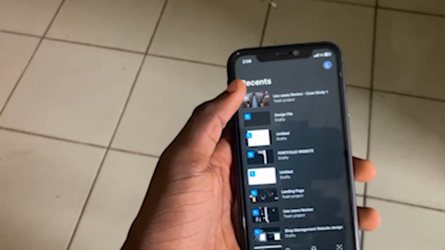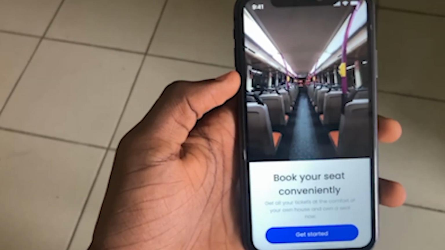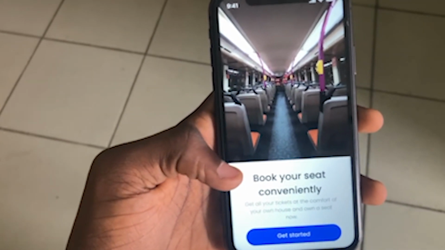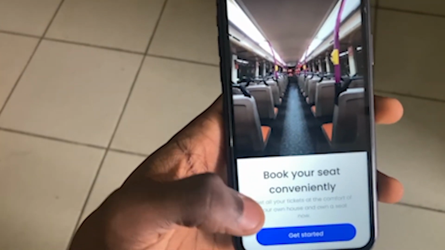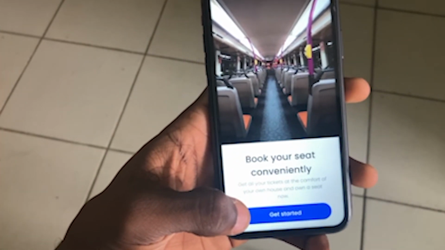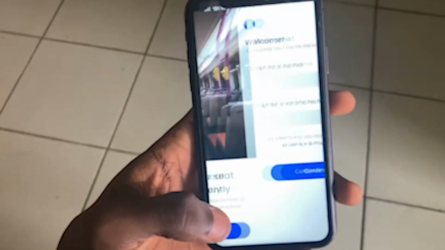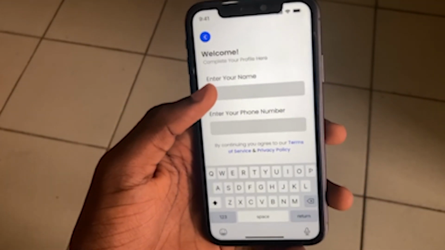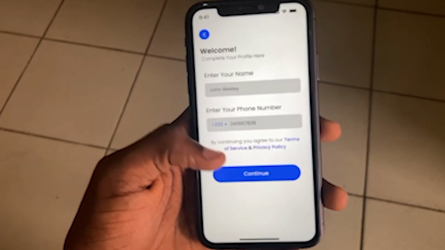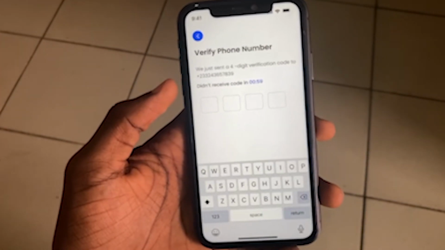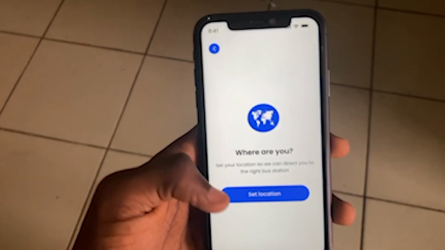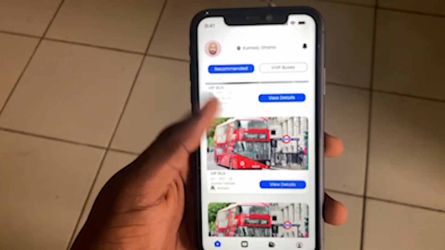That's basically it. But I'll show you a prototype file I've worked on and show you how the mobile view works. So this is a prototype file I worked on. Book your seats conveniently. I posted it on LinkedIn, I remember. So this is a phone version prototype of a work I've done. Get started. Enter your name, enter your phone, and continue on. Verification. Yep.